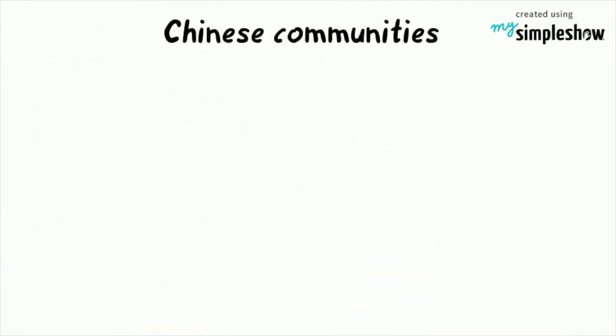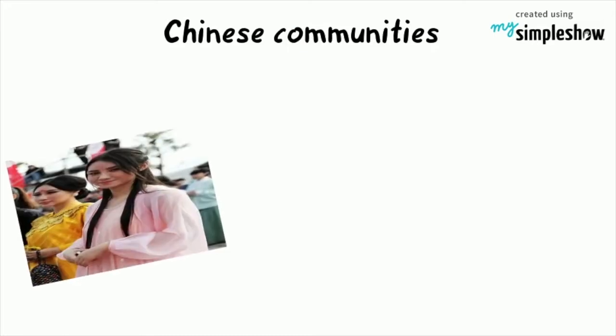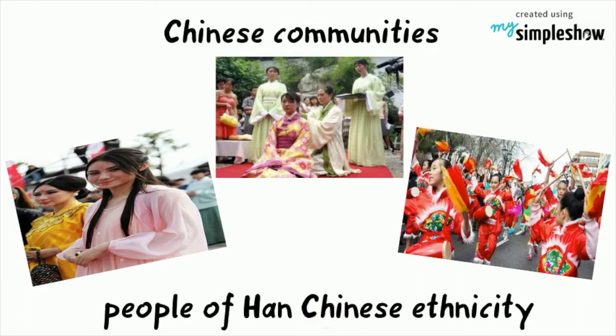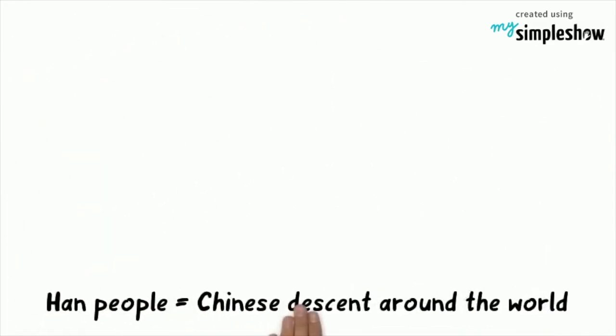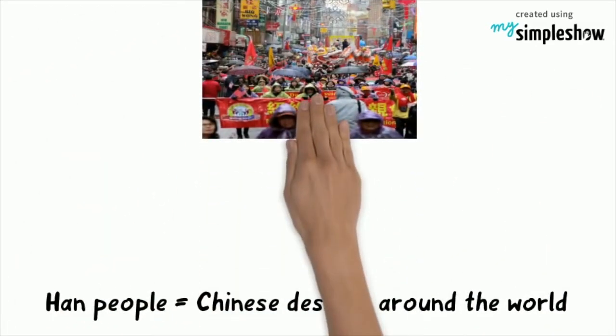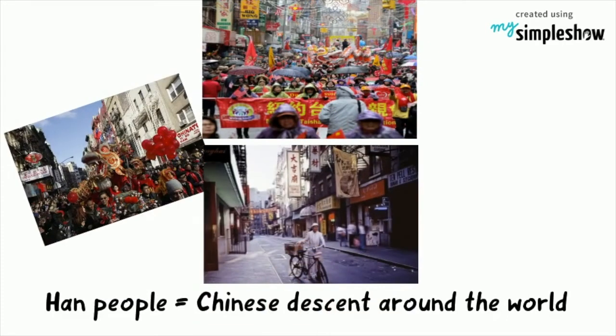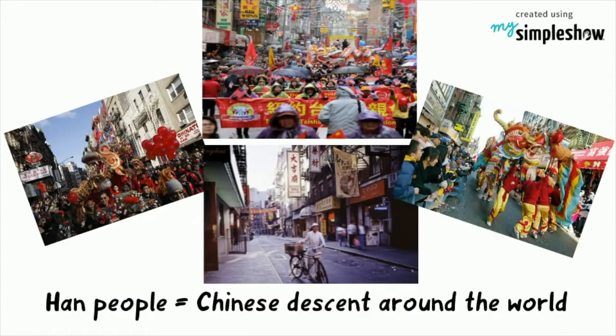In many overseas Chinese communities, the term Huaren, Huaqiao or Huatsu may be used for people of Han Chinese ethnicity. Han people are people of ethnic Chinese descent around the world. Overseas Chinese refers to people of Chinese ethnicity or national heritage who live outside China.